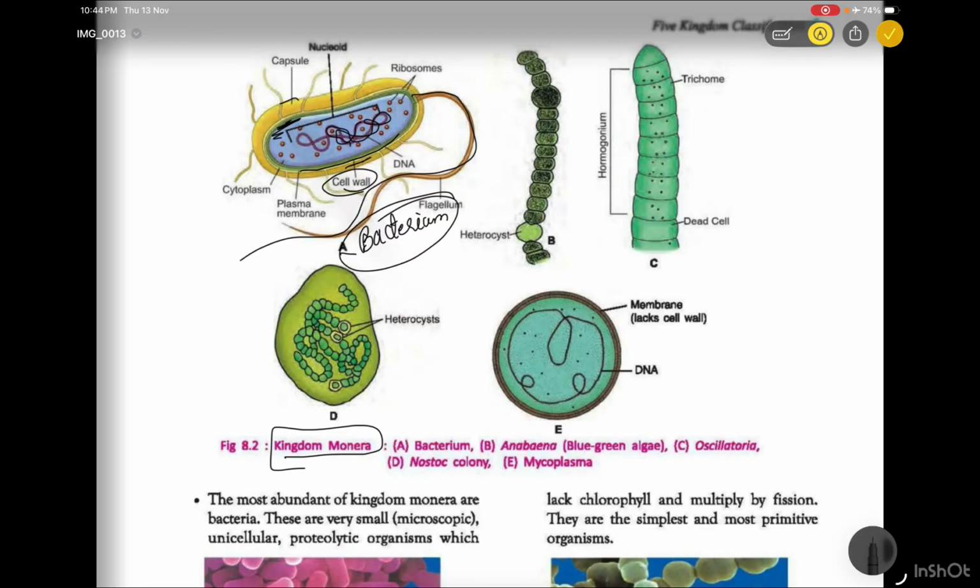And the outermost layer is known as the capsule, and inside that we also have the nucleoid. See, the round ones are known as the ribosomes, and the nucleoid contains the DNA. Next, this is Anabaena, which we have discussed, that is blue green algae.